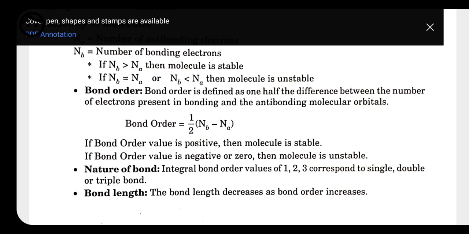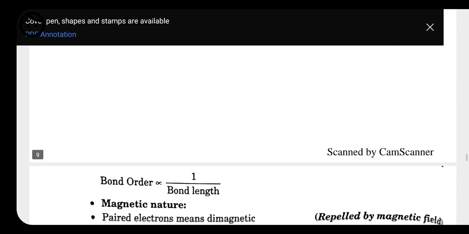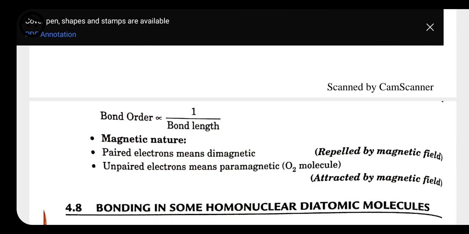Now, what is the nature of the bond? If we have bond order 1, it means it is a single bond, 2 means a double bond, 3 means a triple bond. What is bond length? As the bond order increases, bond length decreases, because bond order is inversely proportional to bond length.